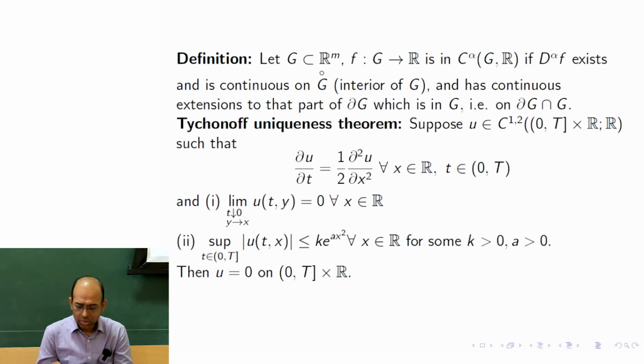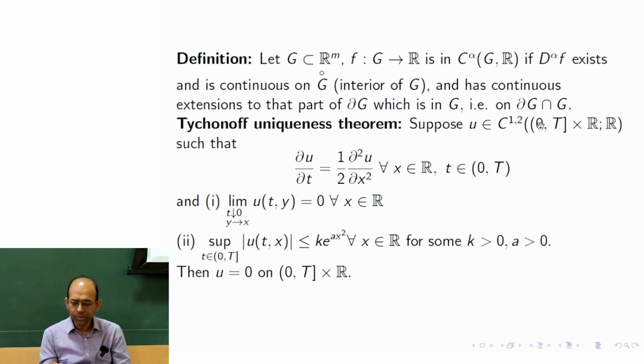The boundary point (0, x) is the limit point of such points, correct? And we put the condition that the limit of u is equal to 0. So although u is not defined on the boundary, because the domain does not include the initial time, correct?